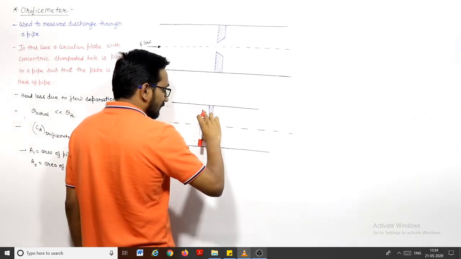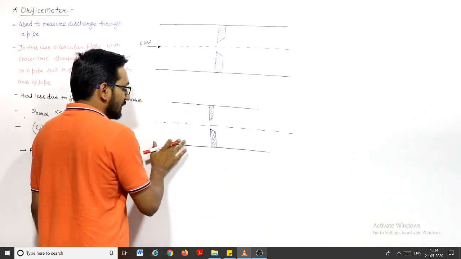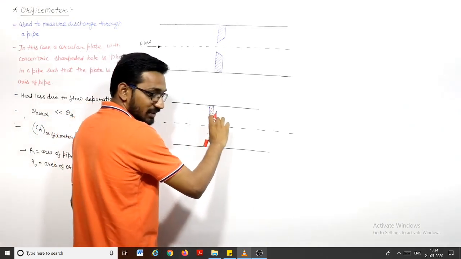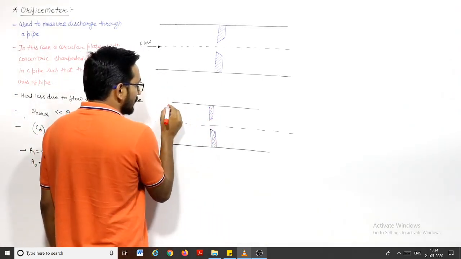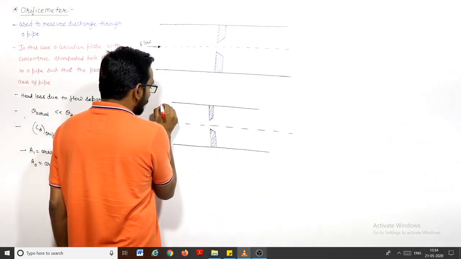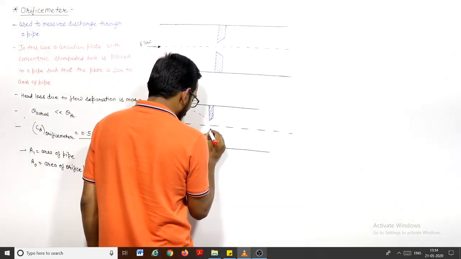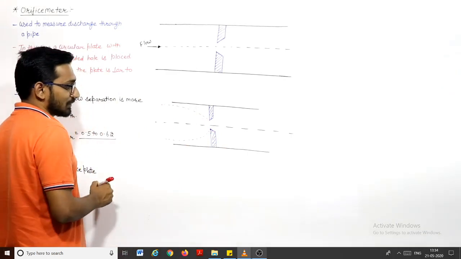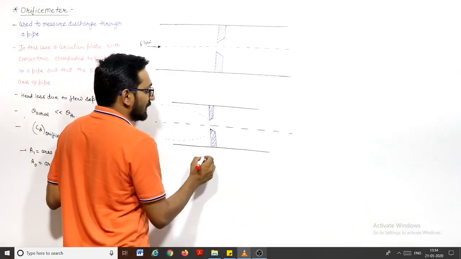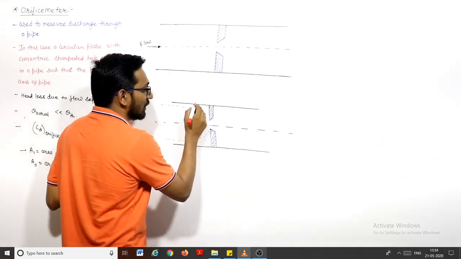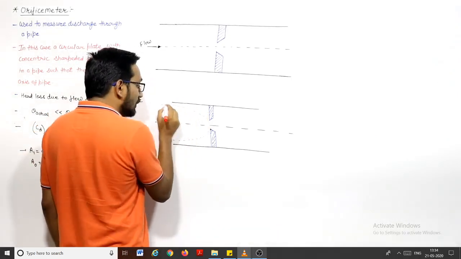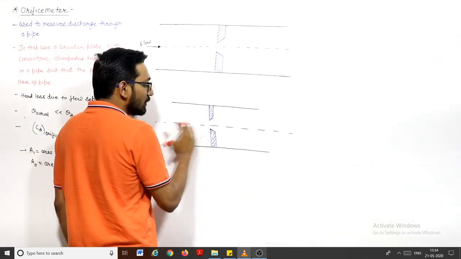Here the streamlines will converge. Why? Because a very restricted hole is there, so the streamlines will converge. These are the streamlines, right? And we will discuss that eddies will not form here because we have fluid here, initially, when the fluid starts flowing.